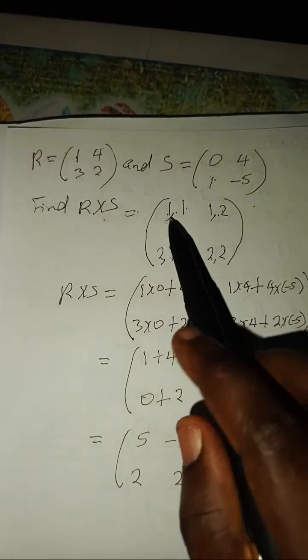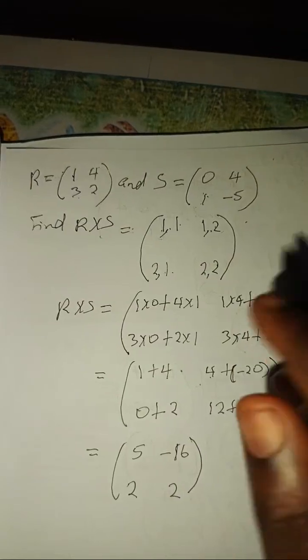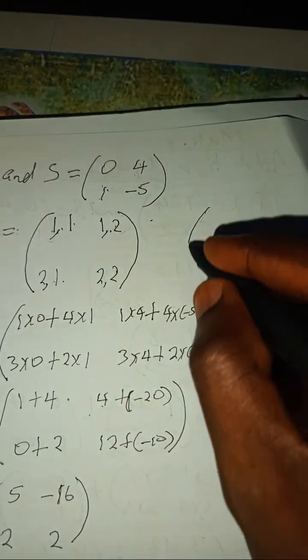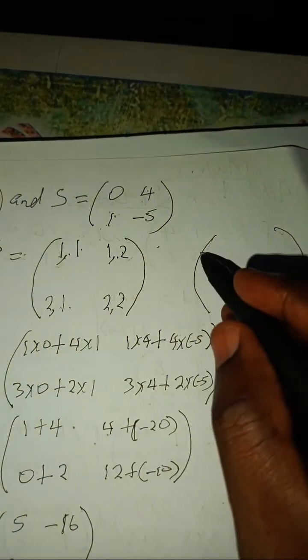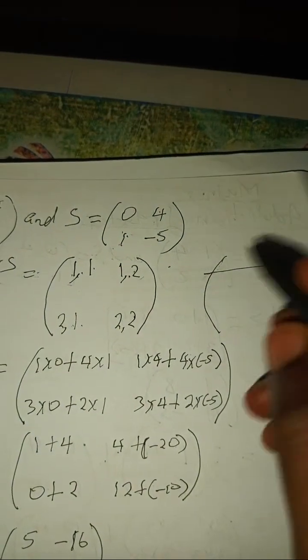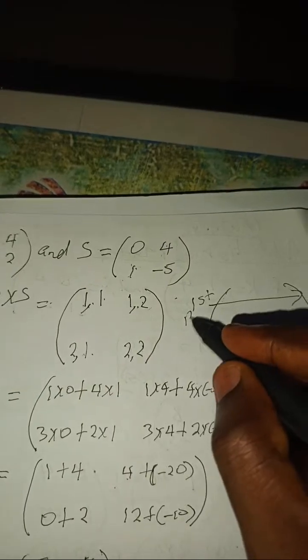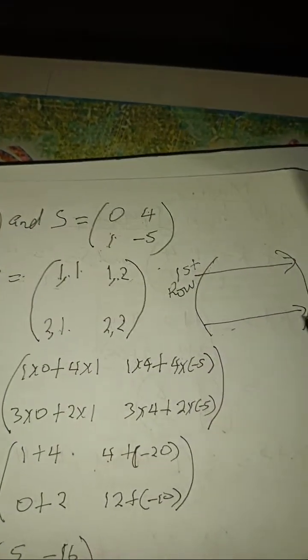Now here, this is the first row. Maybe I should put it like this so that you can understand. Anything that is here is the first row. Anything that is here is the second row.